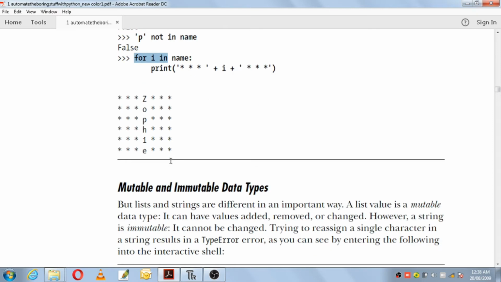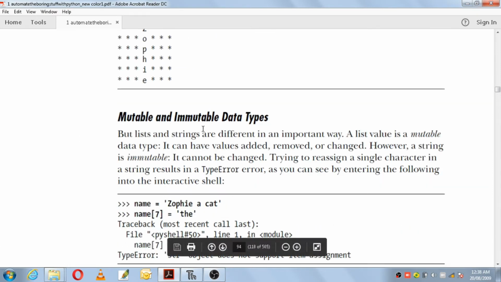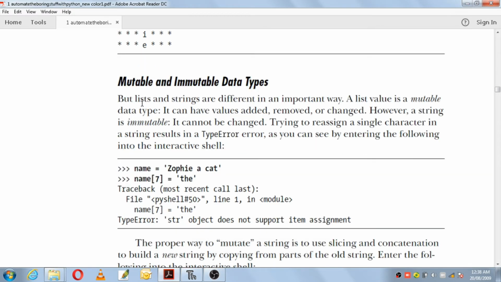Okay, then next we have mutable and immutable data types. But lists and strings are different in an important way. A list value is a mutable data type.